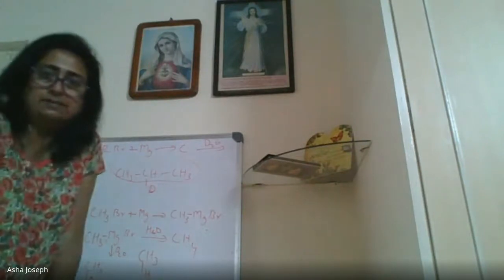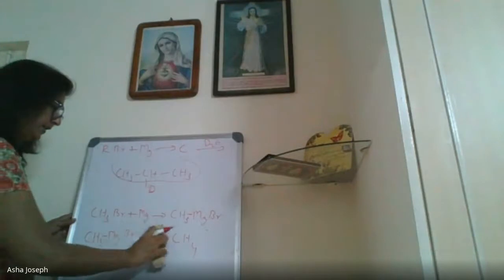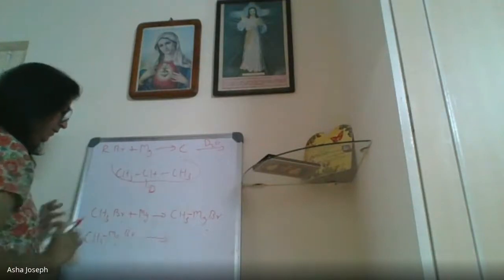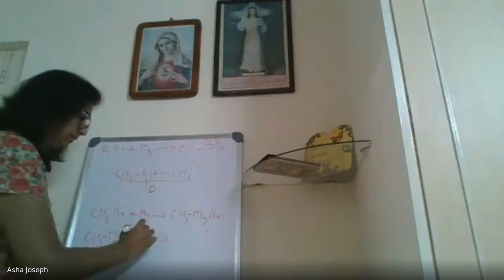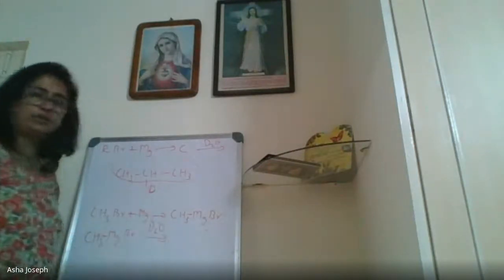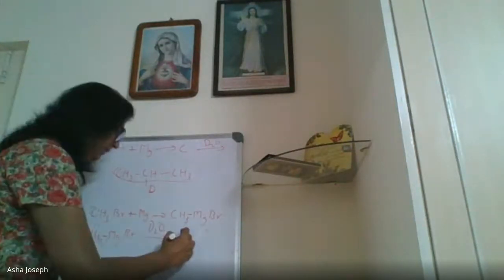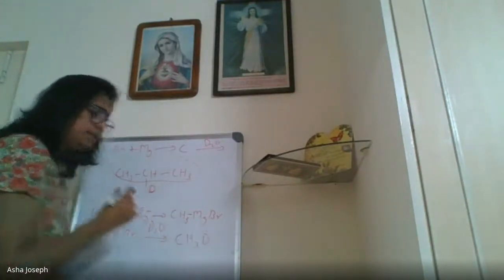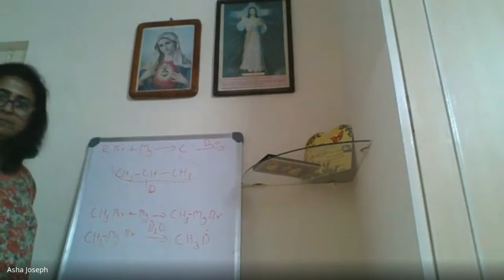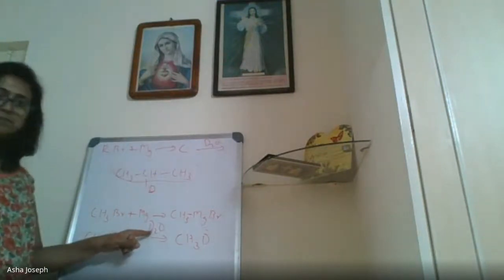Here I will write. This was water, you will get methane. All of you agreed? Suppose I take D2O instead of water, then instead of CH4 I will be getting CH3D, because of deuterium.